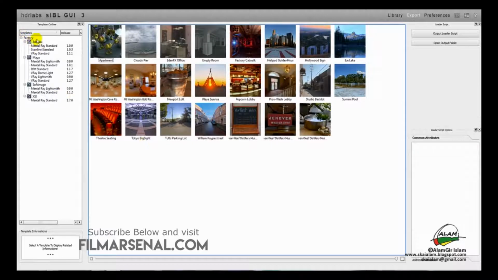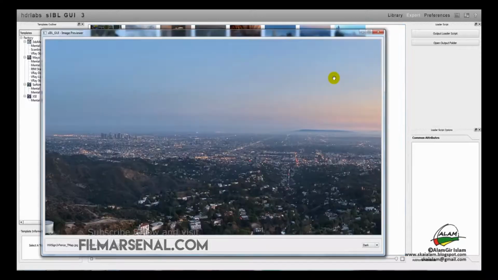So you can export this to 3ds Max, Maya, Softimage and XSI. So we'll use maybe the Hollywood sign. We'll use this because it has a yellowish sky and a blue sky. We can preview the background image. So this is the background image. It has a bluish hue and also a yellowish hue.